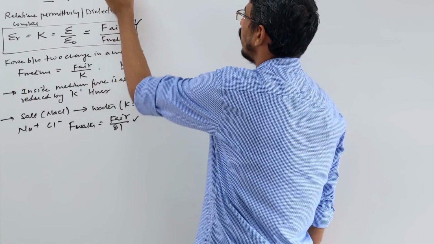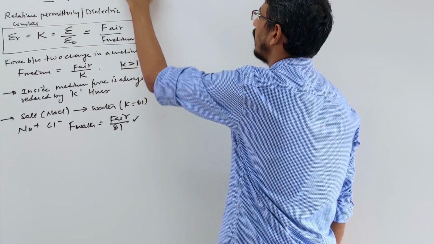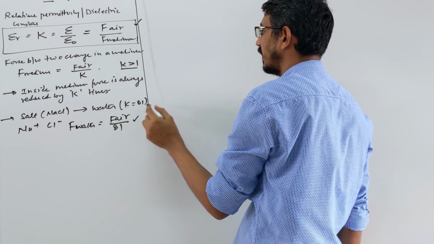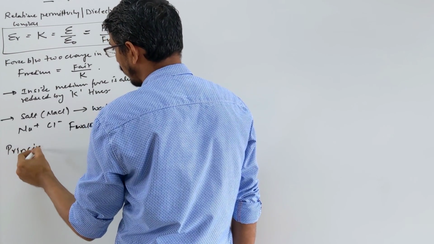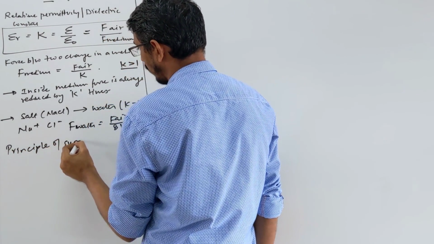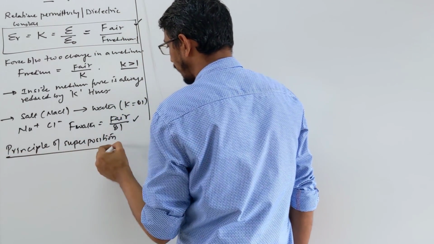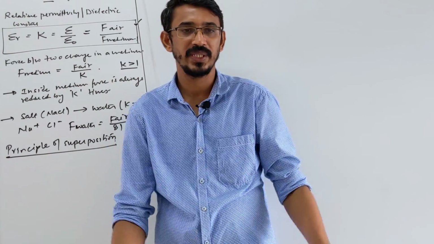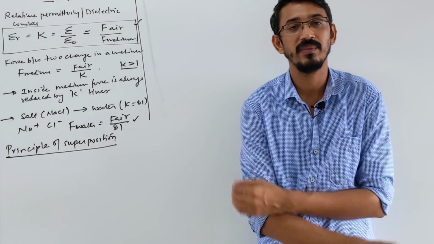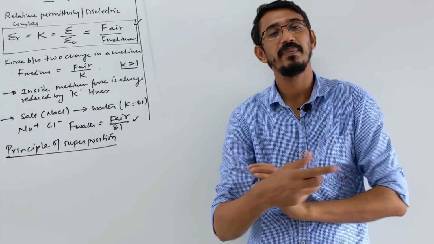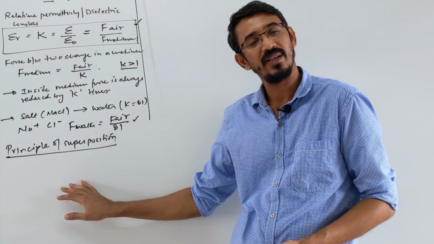Then we will talk about a small point about this force. What they can ask you about force will be similar to what we have done in gravitation. So look here. Here we call it the principle of superposition. Everybody knows this principle is used when you have multiple objects, multiple masses, multiple charges. The same principle we learned in gravitation, that if multiple masses are there, then how do you write the net force between them? Exactly the same way here also.